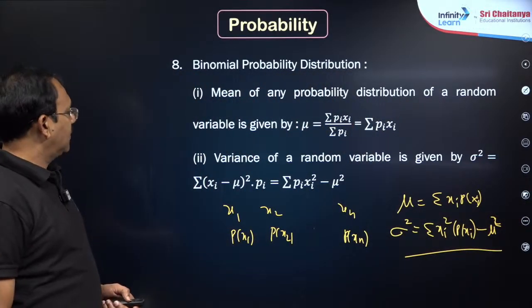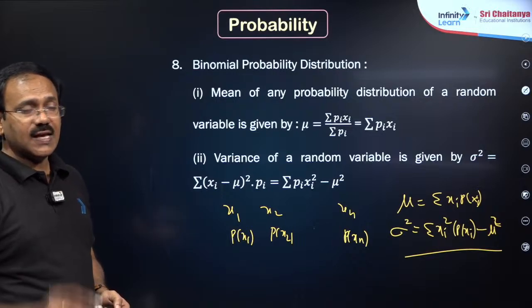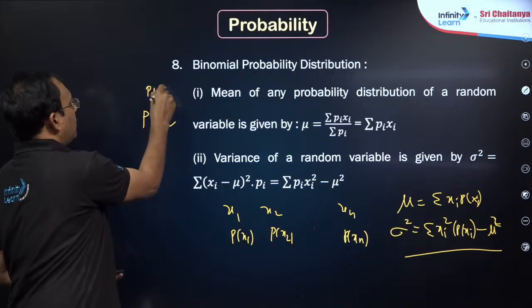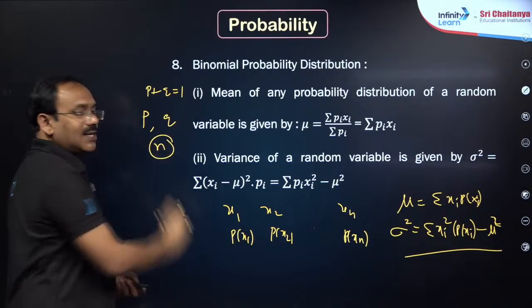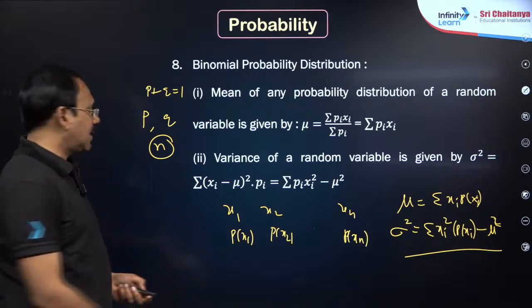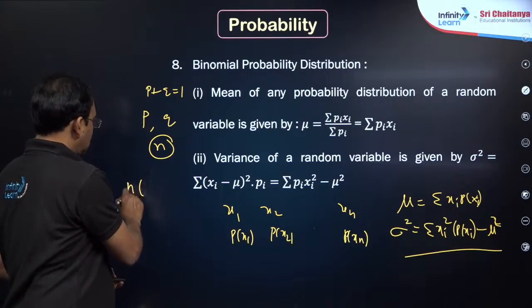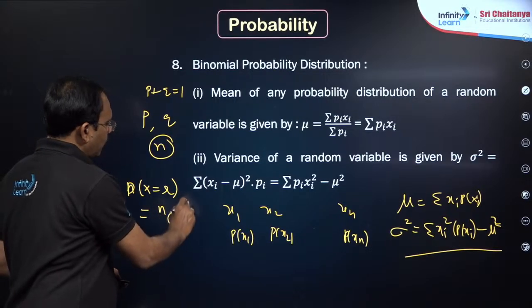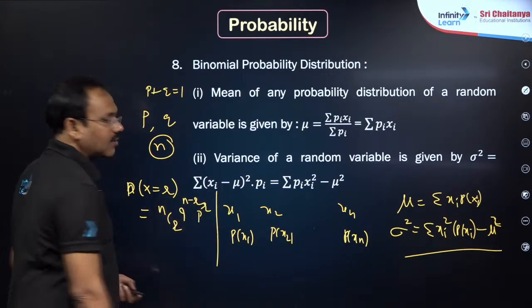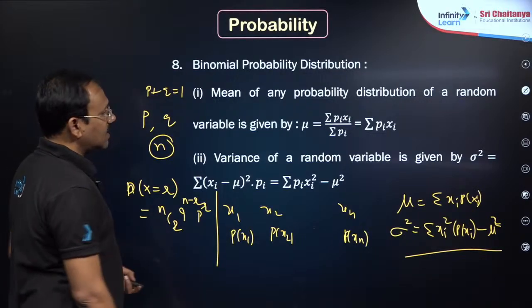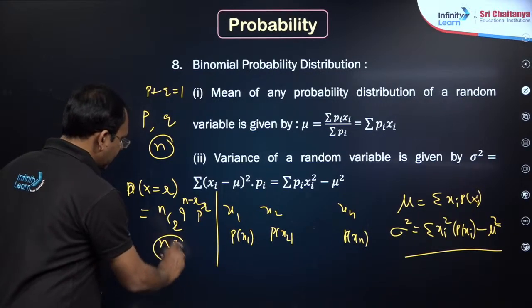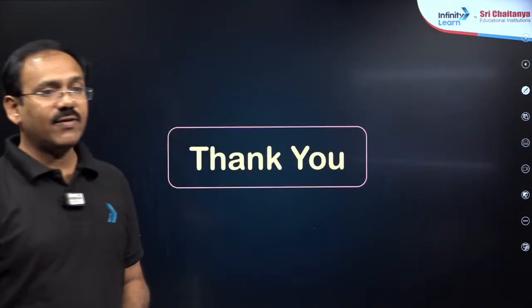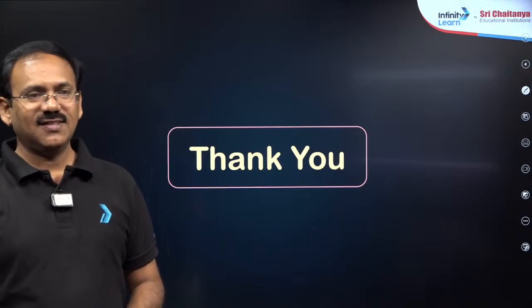Now binomial distribution: in a single trial, suppose success probability is P and failure probability is Q, where P plus Q is equal to 1. If that is repeated independently n times and you want R successes, P of x equal to R, the probability is nCR into Q to the power of n minus R into P to the power of R. This is binomial distribution. In this case, mean will be nP and variance will become nPQ. These are probability distributions. There are a good number of questions even from probability, right?